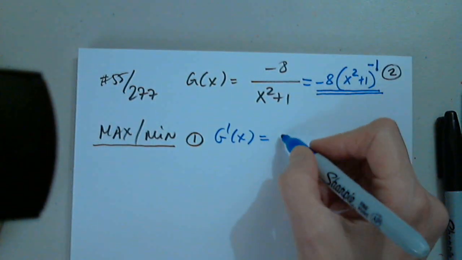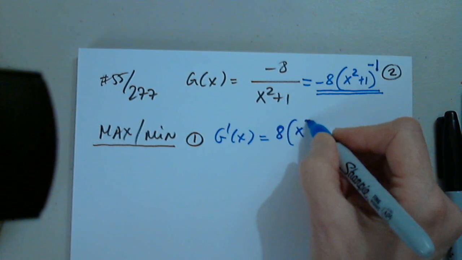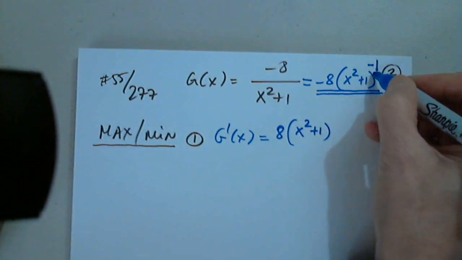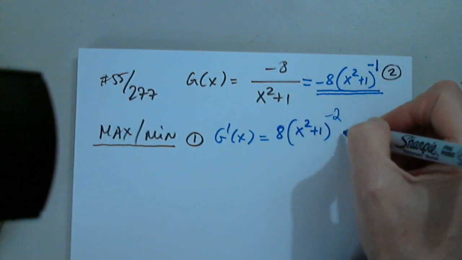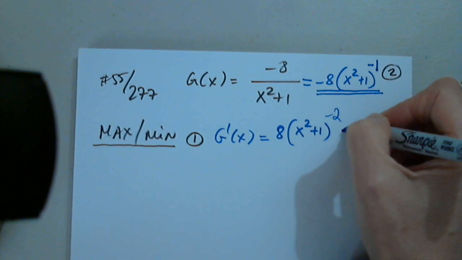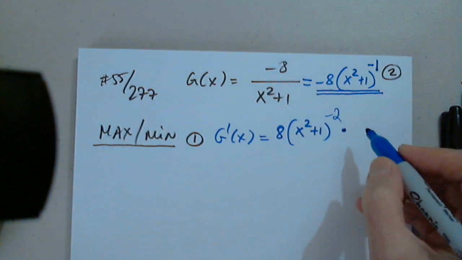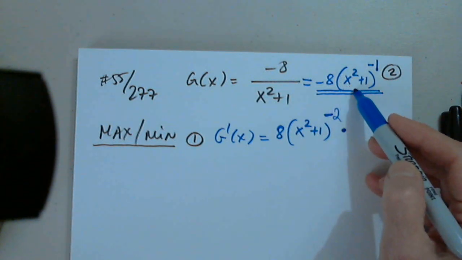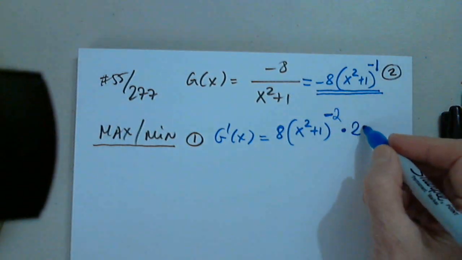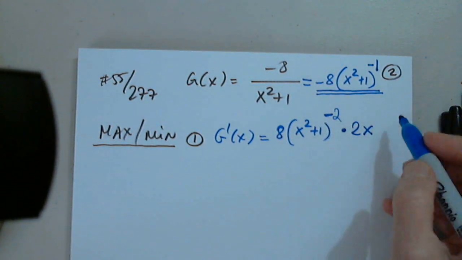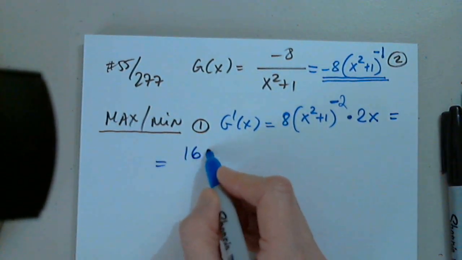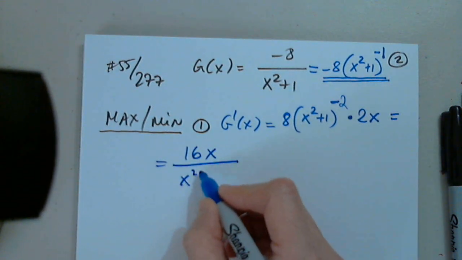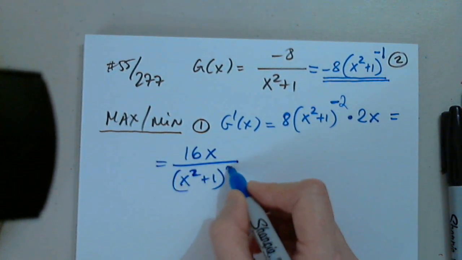Is that going to be 8, and then 8x squared plus 1, and then to the -2? Times the inner function prime, always. -2. No. The inner function prime, 2x. Now I bring this back to the denominator. So this is 16x over x squared plus 1 squared.